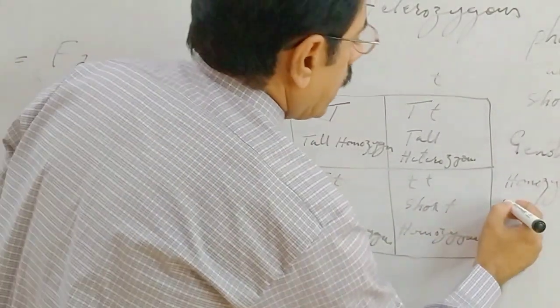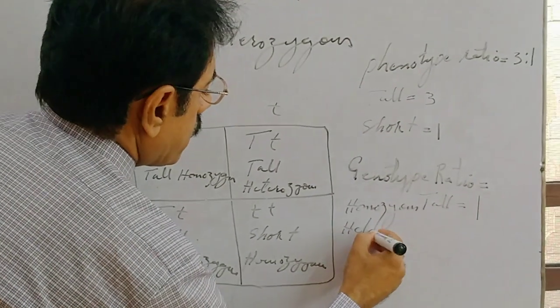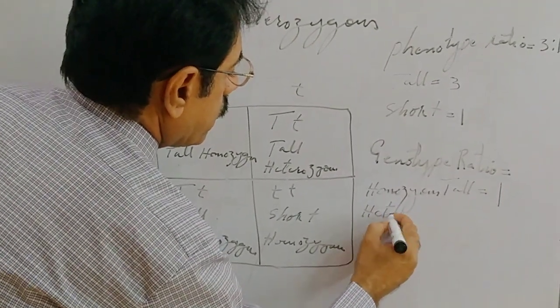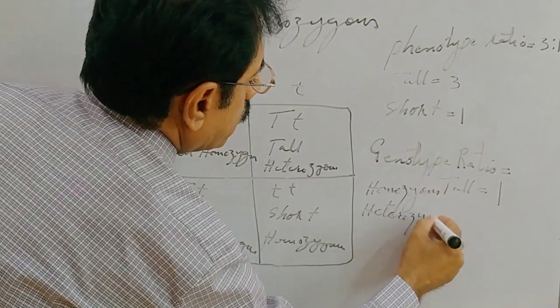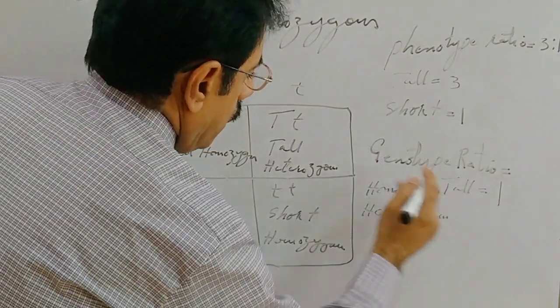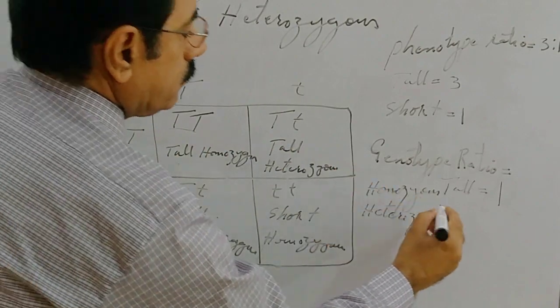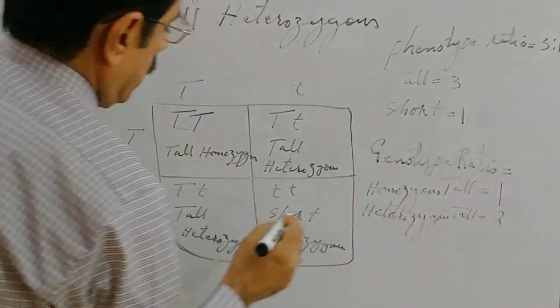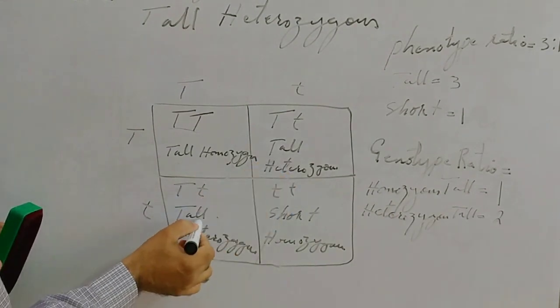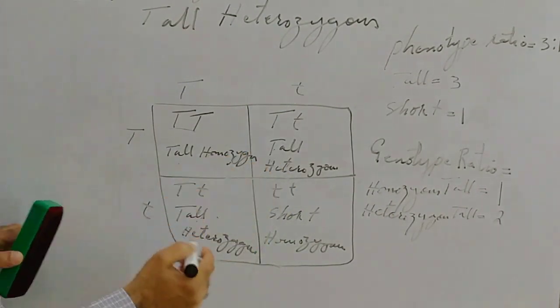And heterozygous tall, they are two, because this one and this one, these are tall, but they are heterozygous tall.